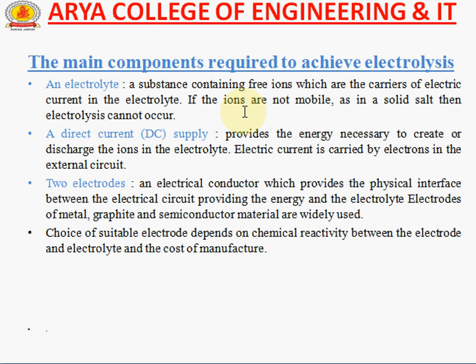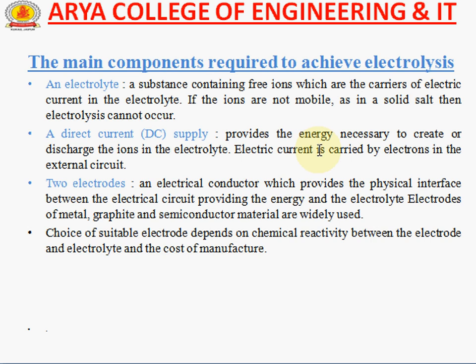If the ions are not mobile, as in a solid salt, then electrolysis cannot occur. And the supply is the most important component to achieve electrolysis, because when the current passes through it, the liquid is separated into different chemical parts.